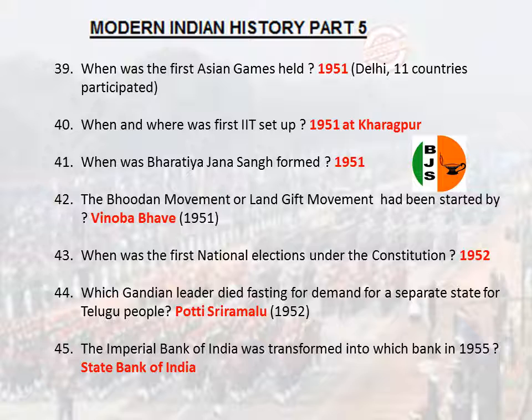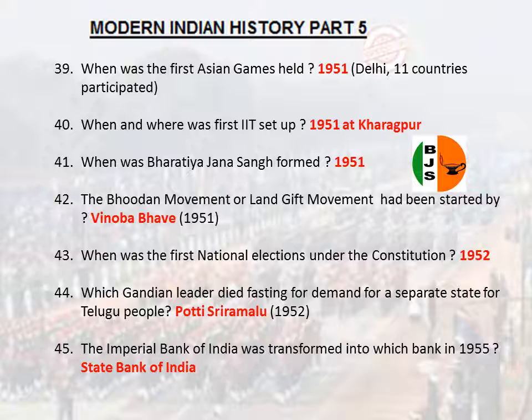When were the first Asian Games held? 1951, Delhi. 11 countries participated. When and where was the first IIT set up? 1951 at Kharagpur. When was Bharatiya Jana Sangh formed? 1951. The Bhoodan movement or land gift movement had been started by Vinoba Bhave. 1951.